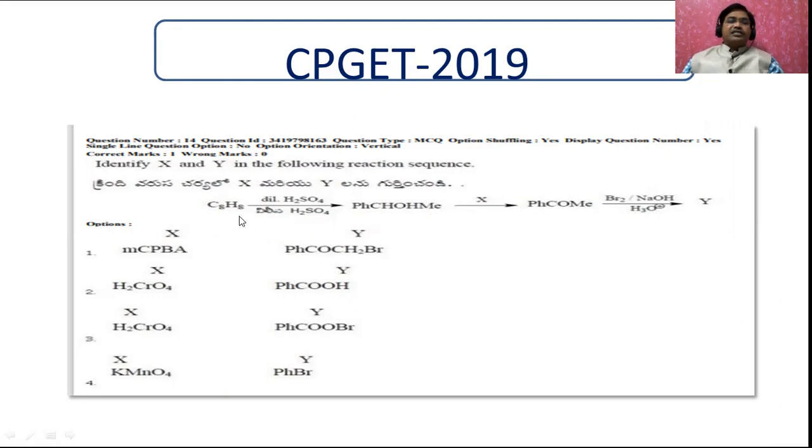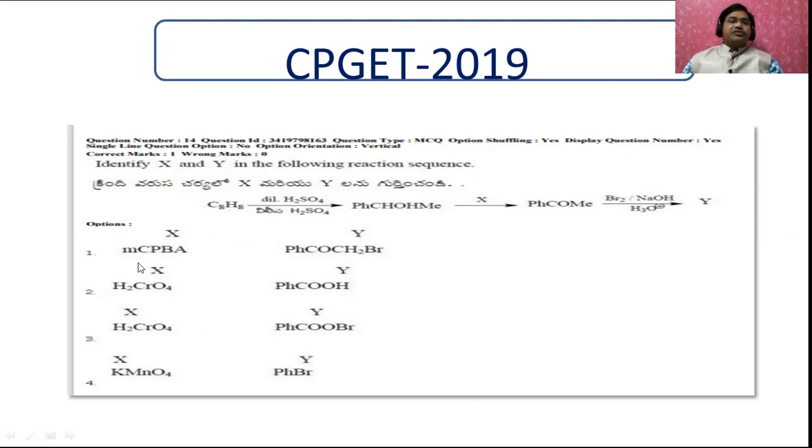The C8H8, when it is treated with dilute sulfuric acid, you get this compound, a secondary alcohol, which on treatment provides the ketone, a methyl phenyl ketone, and gives Y. What is the question here? X and Y we have to find out. What is the reagent in this step? What is the product in this step? What may be the answer for X and Y?